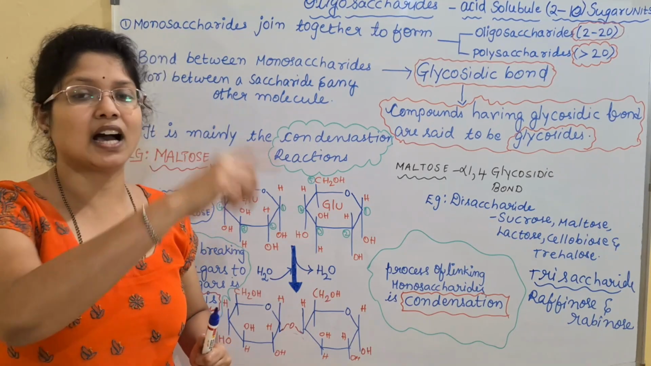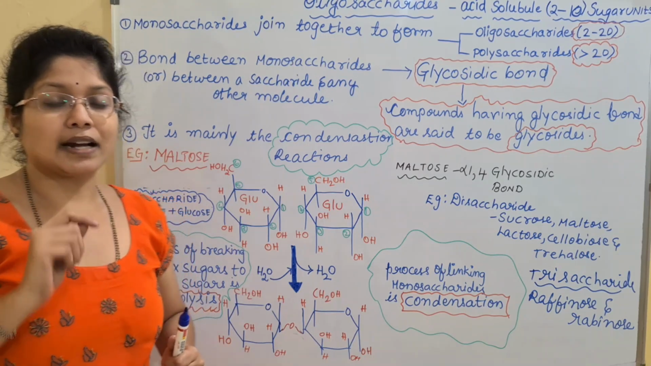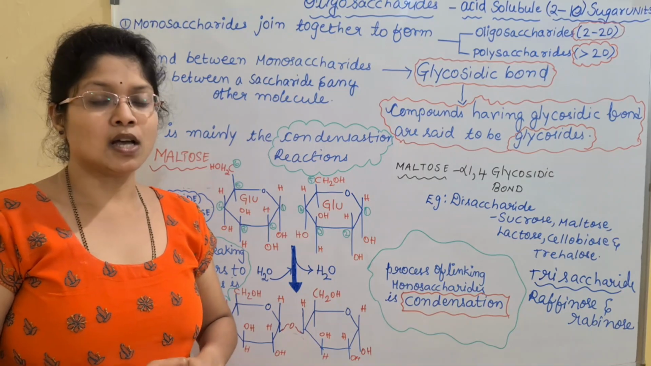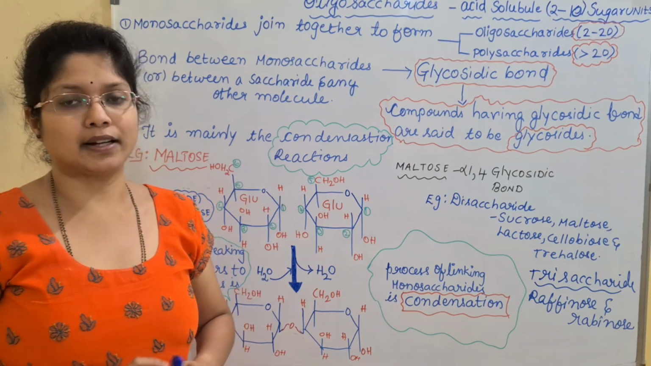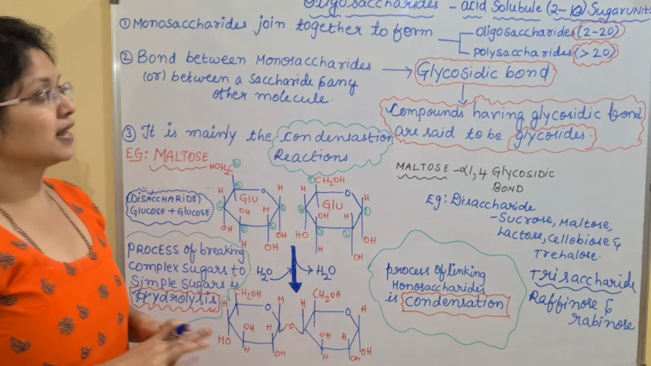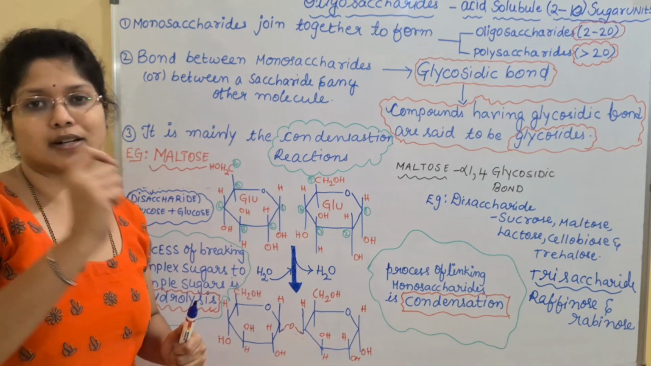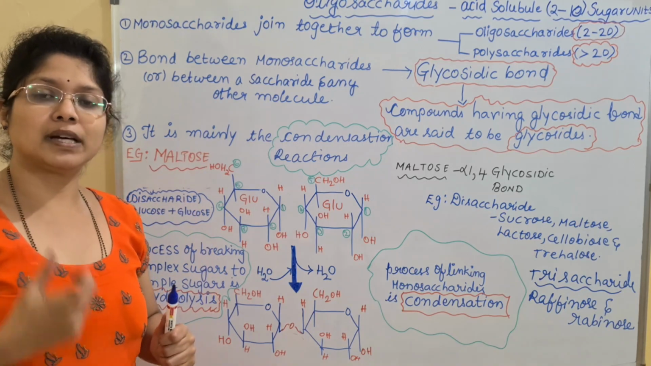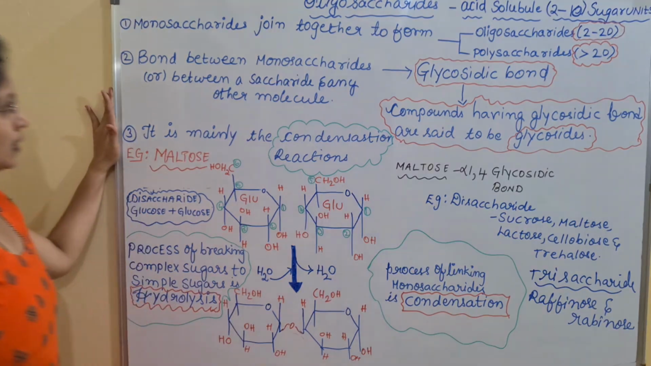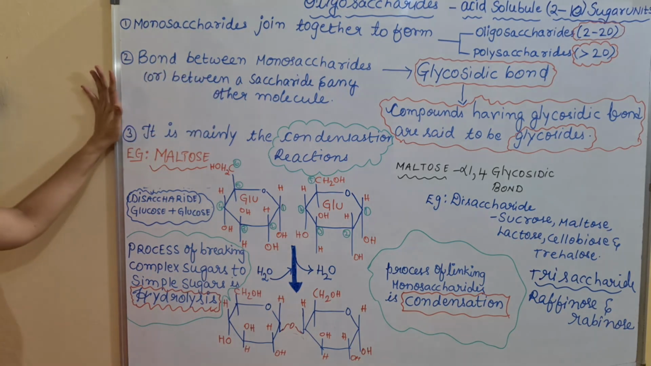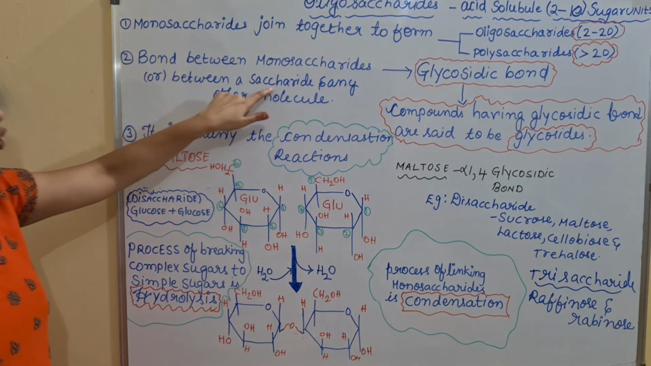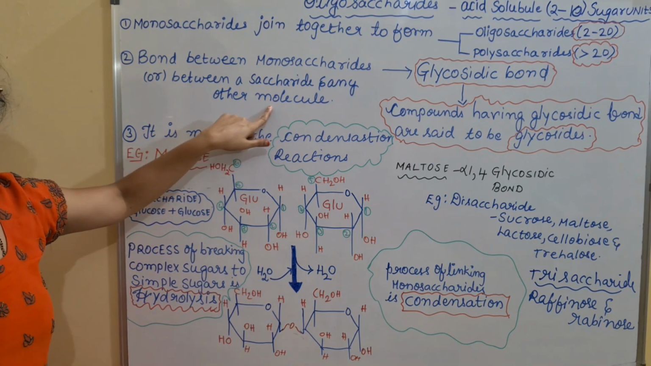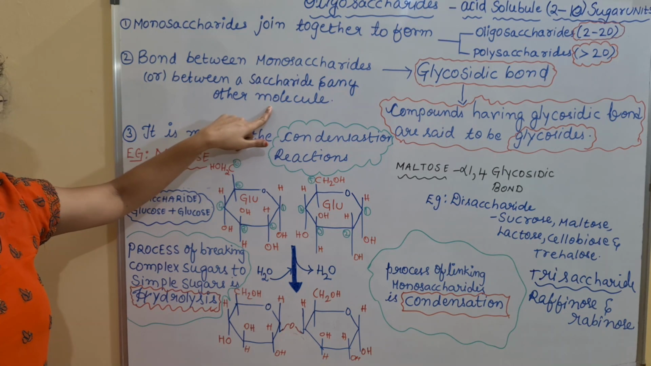Aldoses means they have the aldehyde group, which is CHO, and the ketone group is C double bond O, that is the carbonyl carbon. These 2 groups are highly reactive, and such compounds will form glycosidic bonds. Wherever they are reactive, they will join and form the glycosidic bond. So the bond between monosaccharides, or between a sugar and any other molecule, we call a glycosidic bond. So what is a glycosidic bond, children?